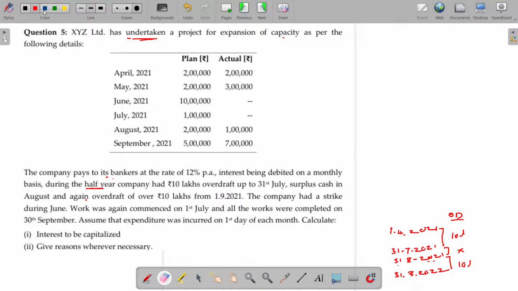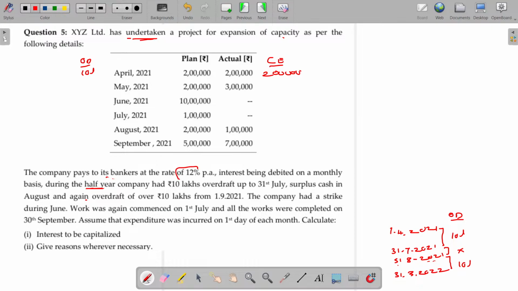What about the spending, sir? Capital expenditure, April 2 lakhs. Now what about the overdraft on the date? 10 lakhs. As the overdraft is more than the capital expenditure, you pay the interest on the 10 lakhs, but you are eligible for capitalizing only to the extent of 2 lakhs.